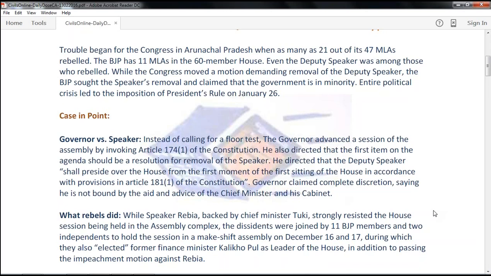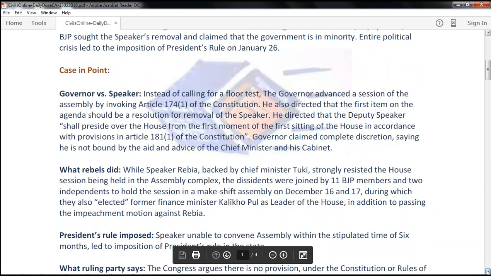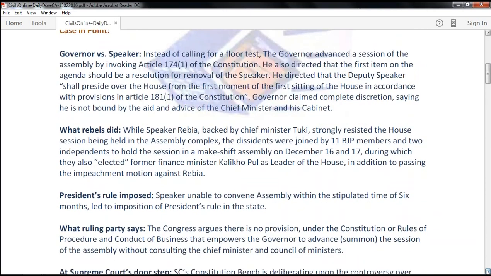In doing so, the Governor claimed complete discretion. Generally, he abides by the aid and advice of the Chief Minister and his cabinet, but in this instance, he said he is using his discretionary powers and is not bound by the advice of the Chief Minister and his Council of Ministers. The Speaker and the Chief Minister strongly resisted the advanced session of the Assembly.